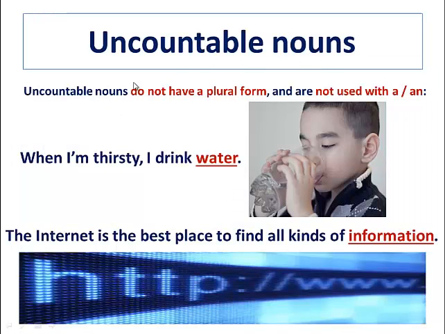Uncountable nouns do not have a plural form and are not used with a or an. For example, we say, when I'm thirsty, I drink water. The internet is the best place to find all kinds of information. The nouns water and information do not have a plural form. That's why we call them uncountable nouns.